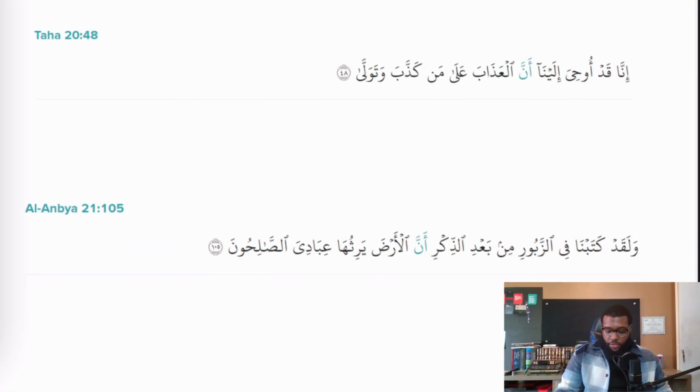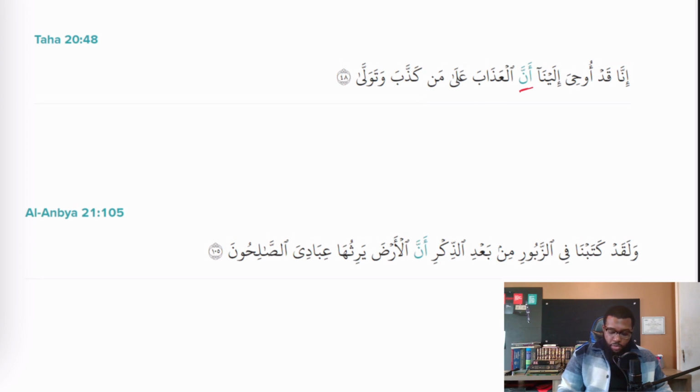Let's take a look at the next few ayat here. Inna qad uhiya ilayna anna al-'adhab 'ala man kadhaba wa tawalla. So indeed, it has been revealed to us that al-'adhab, right? And we see here fatha at the end, telling us this ism is in the state of nasb. So it has been revealed to us that the punishment will be upon those who have denied and turned away.